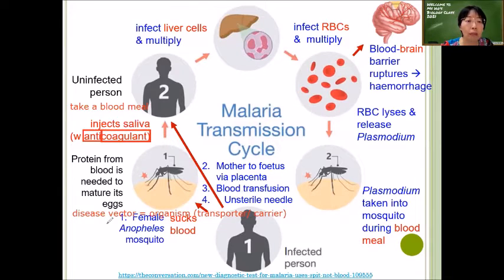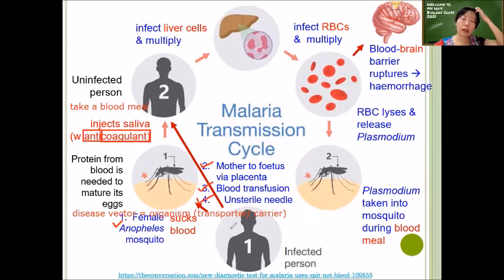We have looked at number one, which is the female Anopheles mosquito. Number two is from the mother to the fetus directly through the placenta. That's possible. Number three is via blood transfusion. That means when a person donates blood and this person has malaria, and the blood is not screened, then this blood will be donated to another person, and the person will get malaria in the transfused blood.